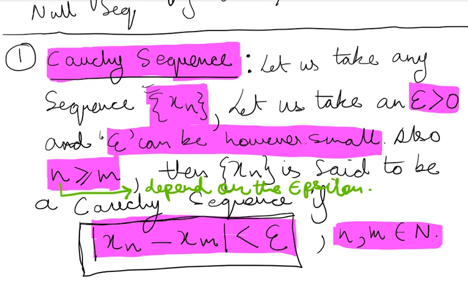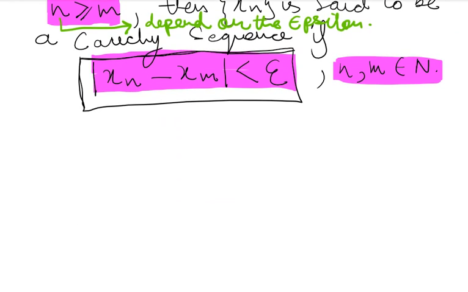Now reading the definition, everybody doesn't understand it, so we will try and understand from a simple example. This example is going to be a question, and I am going to do this with another color. So let's do an example and prove this. Let's take a sequence.